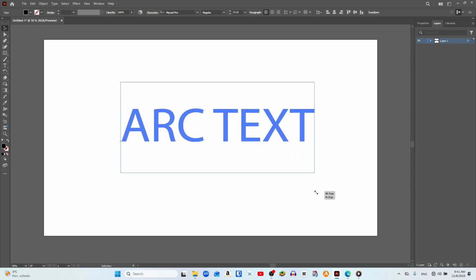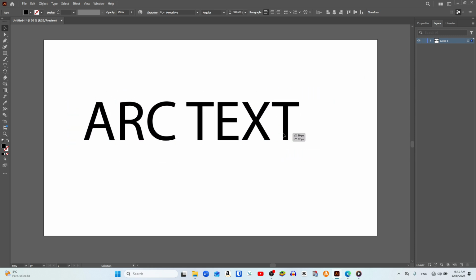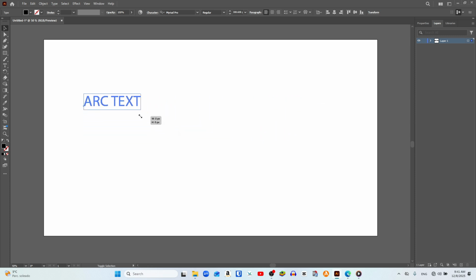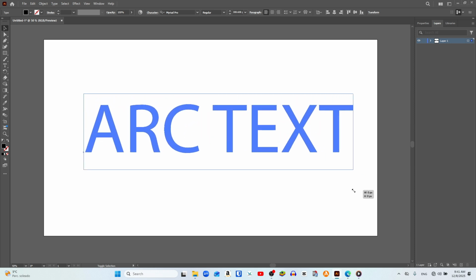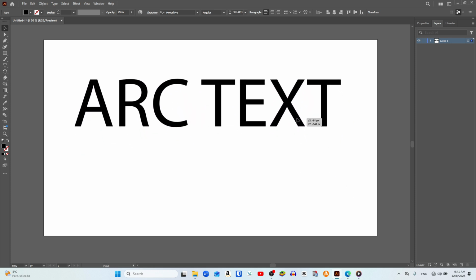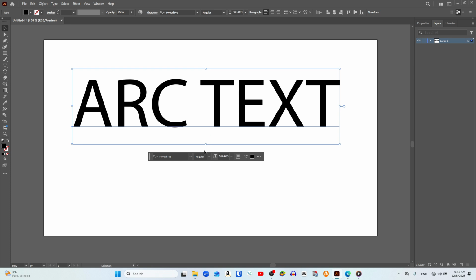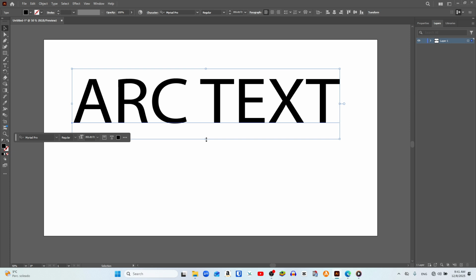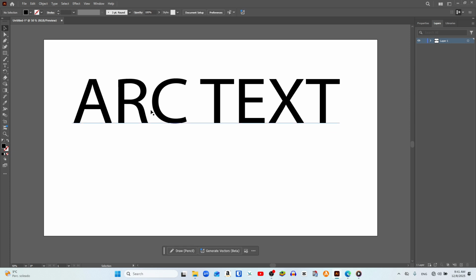If you don't want the text to lose its proportions while you stretch it, make sure to hold down the shift key on your keyboard, and as you can see, it maintains its correct proportional shape. After this, when we arc our text, the letters are going to get slightly squashed, some of them quite a bit, and to keep the text readable, I recommend stretching it vertically a little beforehand.